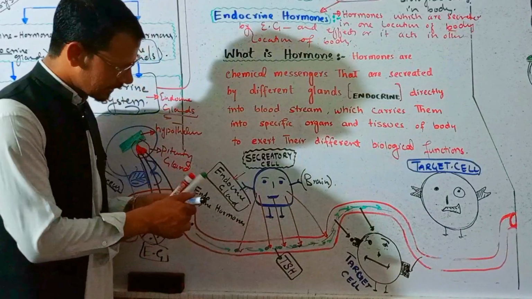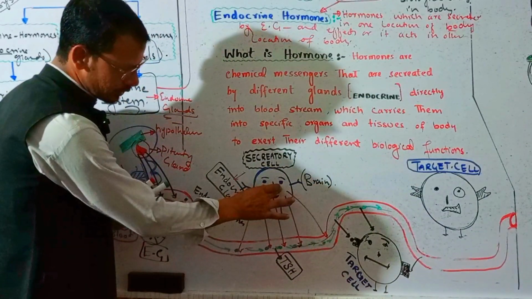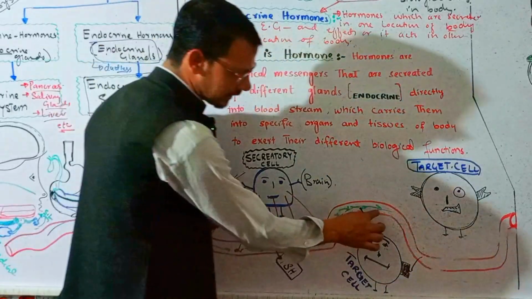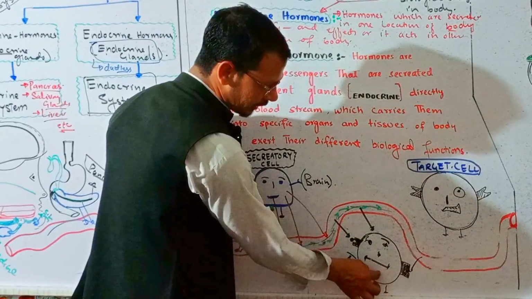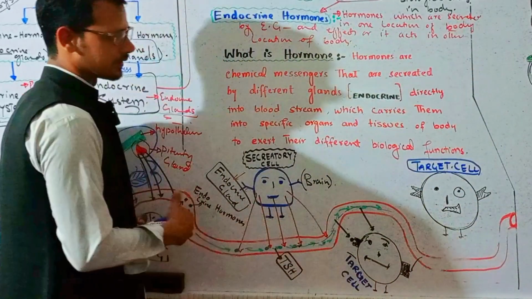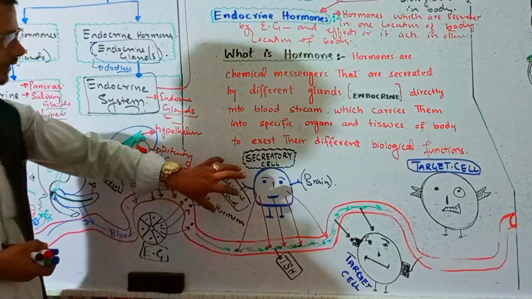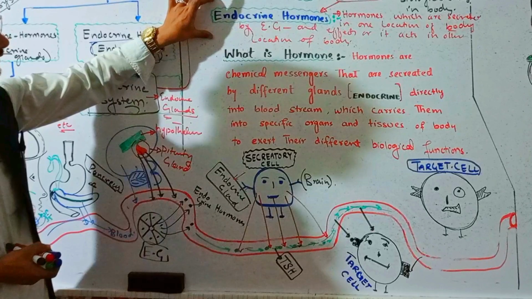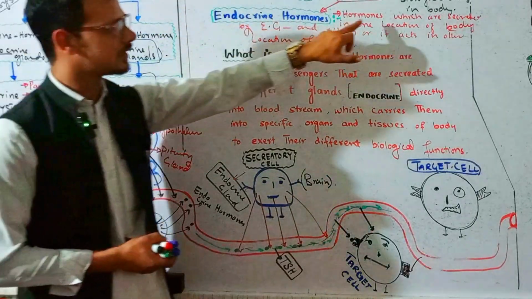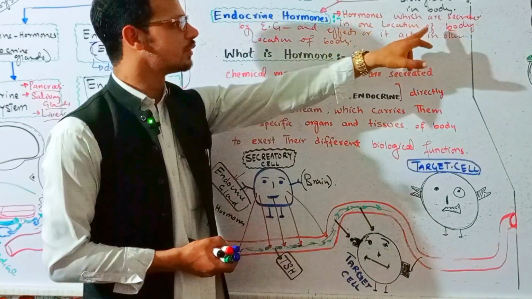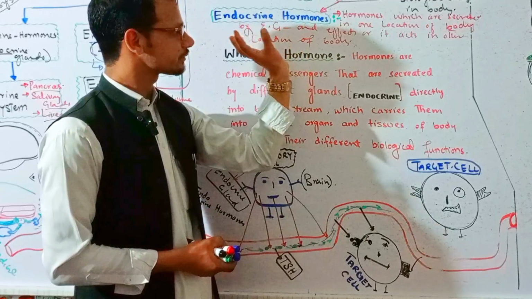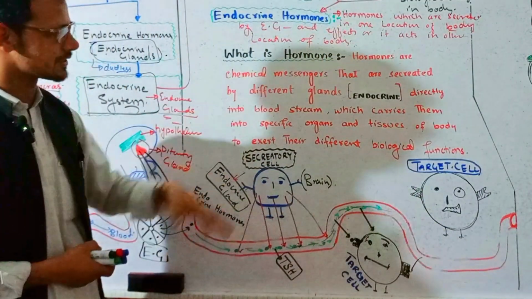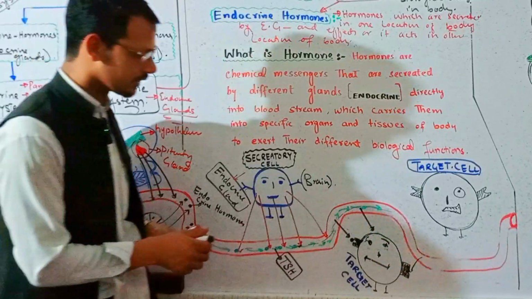So you can see here that the hormones are released into blood in one part of body, and they will act in another part of body. So this is the endocrine function of the endocrine system. And from here we get this definition: endocrine hormones are the hormones which are secreted in one location of body and act or affect other cells in another location of body, right?